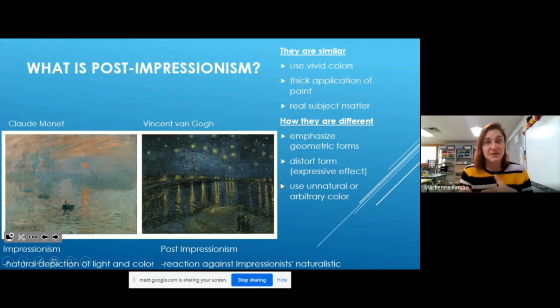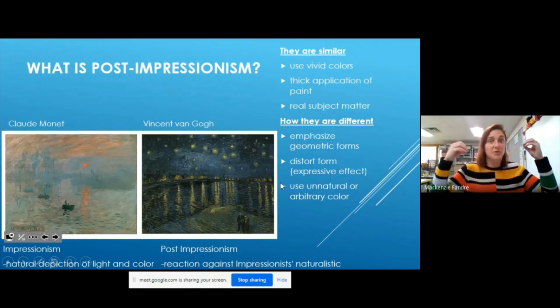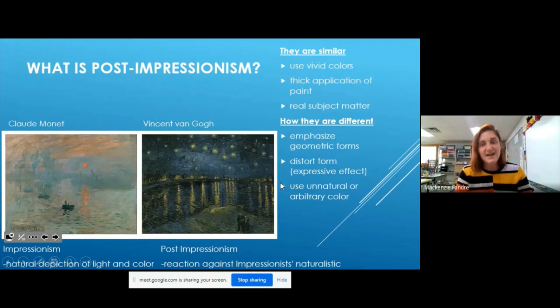But post-impressionism, which is what Vincent van Gogh did, they're more about making things look more geometric. So that would be using straighter lines or doing really curvy things, all right, versus more realistic proportions. Like instead of having a head shape, it might be more stretched out head shape or full pulled apart face. And they did this kind of stretching and pulling of these objects to kind of make it look a little bit more expressive.